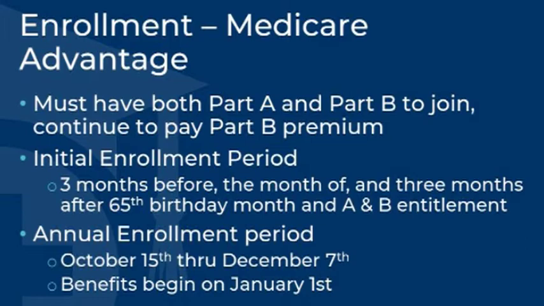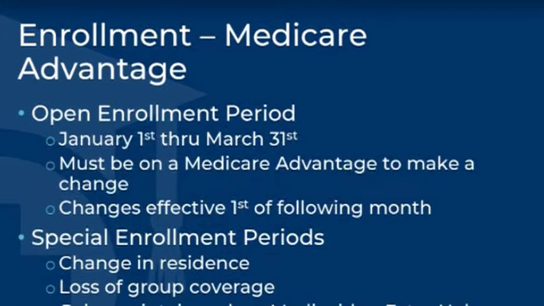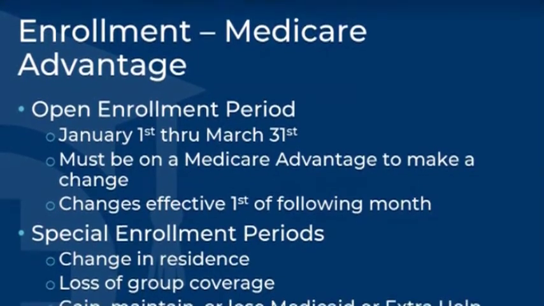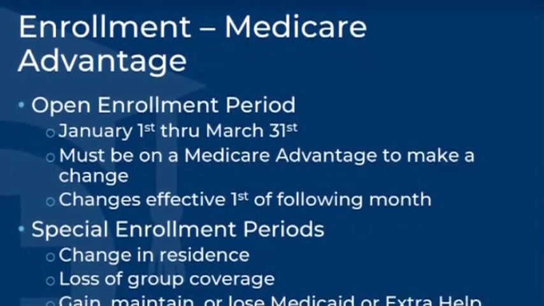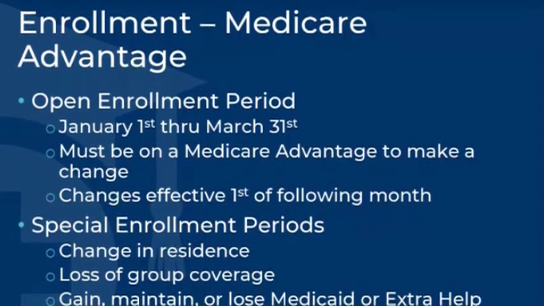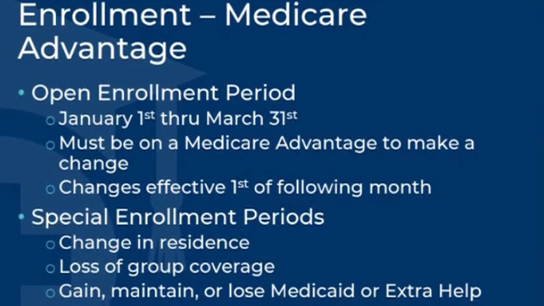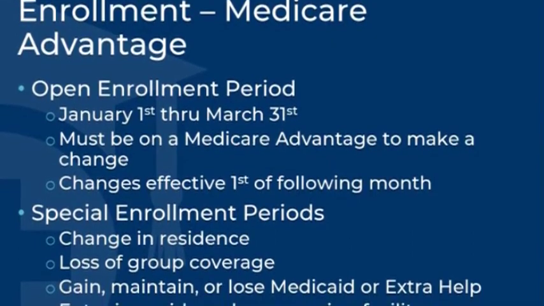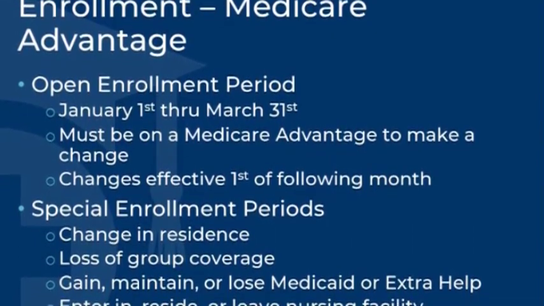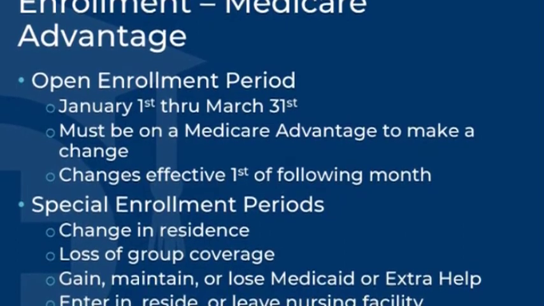Each year, all beneficiaries have the ability to enroll in, change, or cancel their Medicare Advantage coverage during the AEP, which starts on October 15th and runs through December 7th, with any change going into effect January 1st. Individuals already on a Medicare Advantage plan can utilize the OEP to make a one-time change to their coverage. From January 1st through March 31st, they can change their MA coverage, disenroll and go back to Original Medicare, and enroll into a standalone Part D plan if they choose.